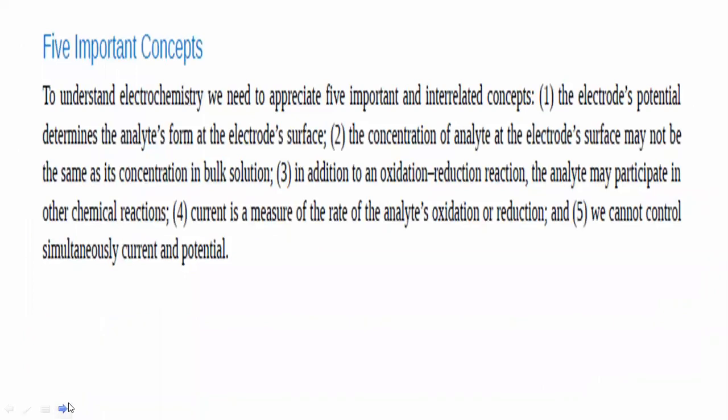Now, five important concepts with respect to electrochemistry. To study electrochemistry in detail, we need to appreciate five important basic features.